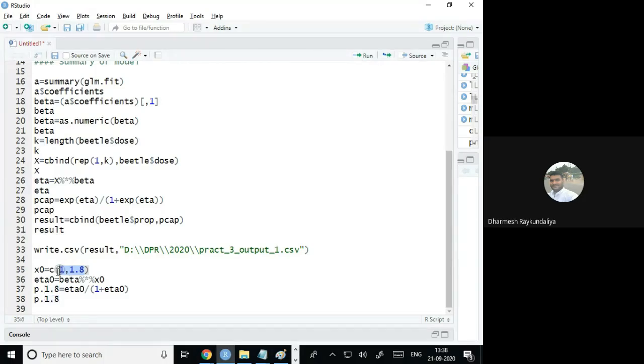So I have taken 1 comma this dose and multiplied it with the regression coefficients, and once I have eta, I can find the probability of beetle death when the dose is 1.8, that is exp(eta) upon 1 plus exp(eta). So it is giving me 0.4269.